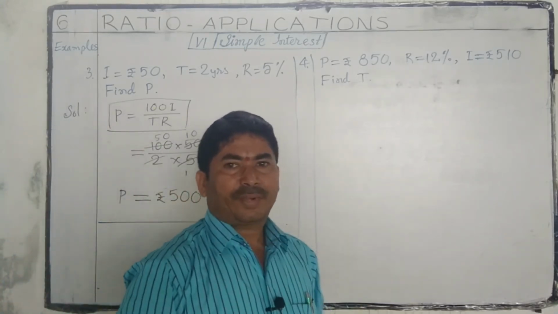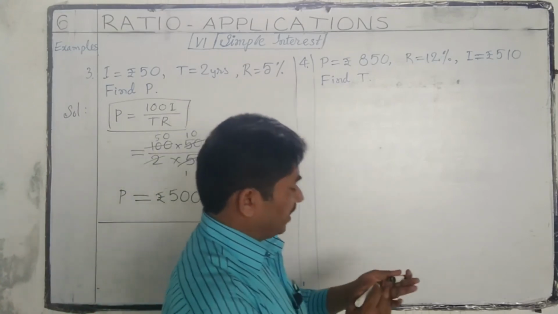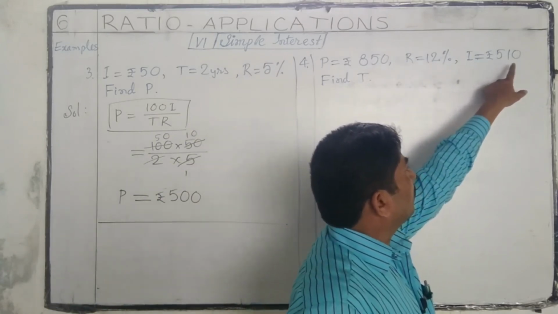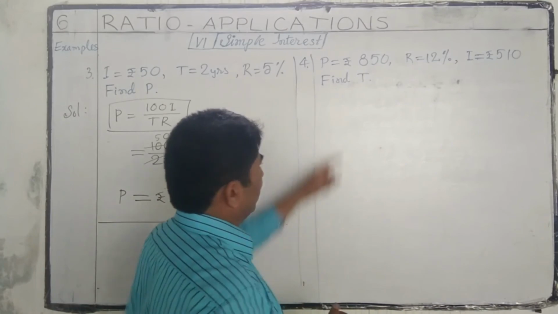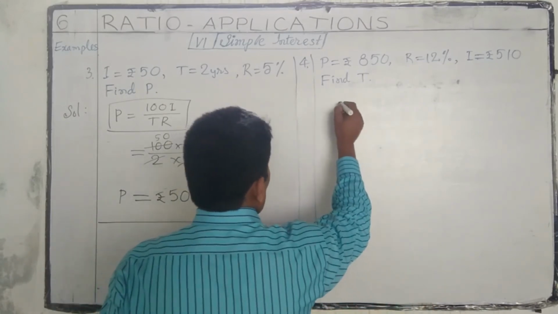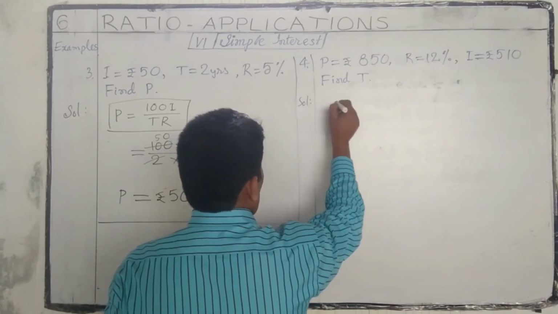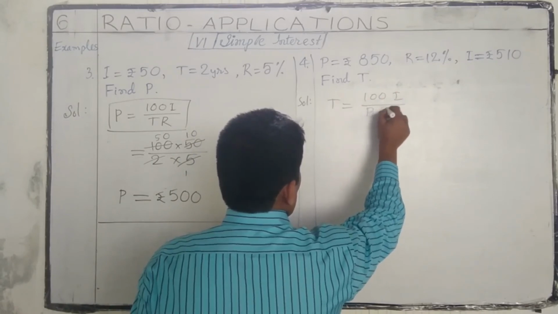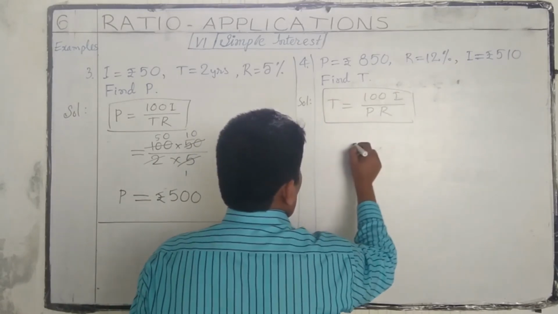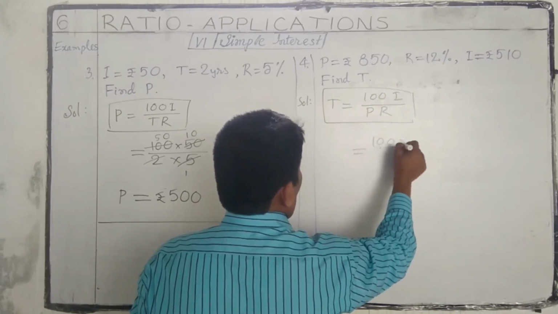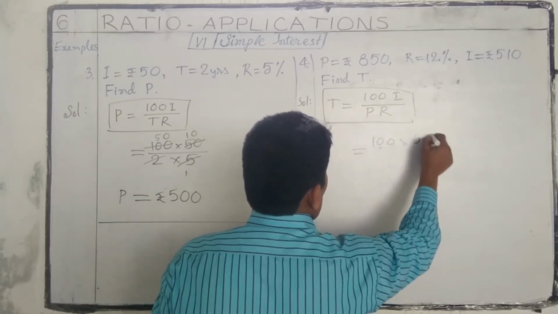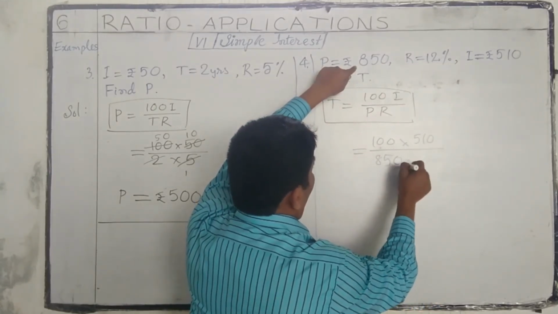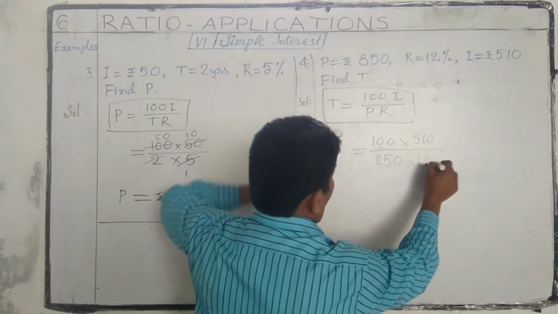Next, fourth problem. Principal 850, rate of interest 12%, interest 510 rupees. Find T. We have the auxiliary formula T is equal to 100I by PR. 100 into interest, which is given as 510 rupees, by principal 850 and rate of interest 12%.